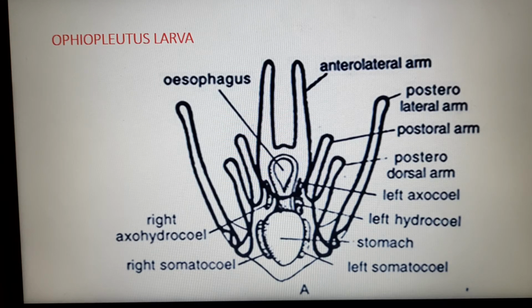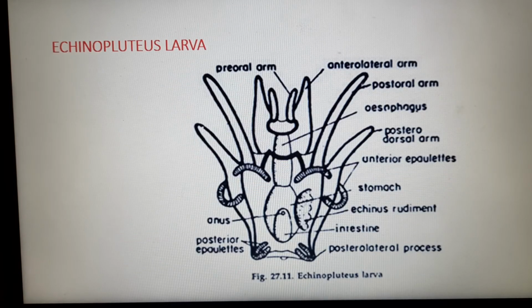Ciliary bands are present at the edges of the arms. The digestive system is present with mouth, esophagus, stomach, intestine and anus. Next, let us discuss the Echinoplutis larvae. It is the larvae of Echinoidea. The larvae develops 6 arms, namely preoral, anterior lateral, anterior dorsal, posterior dorsal, posterior lateral and preanal.